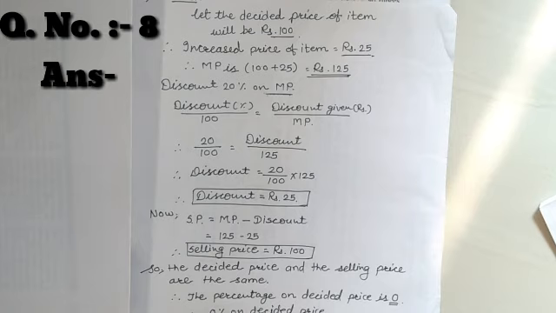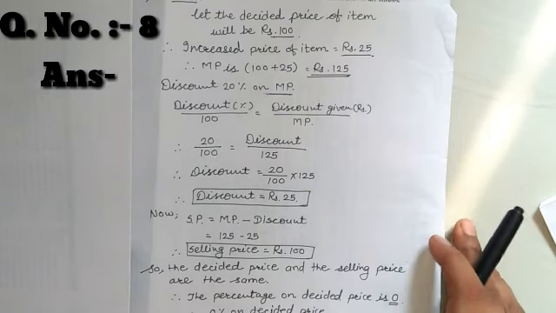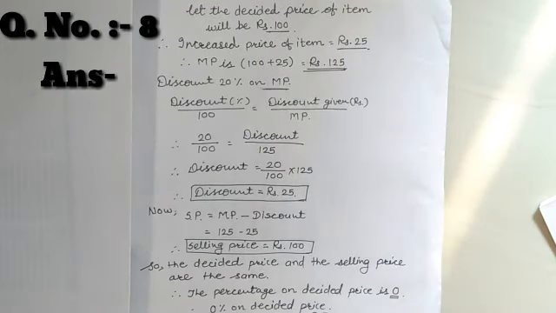Therefore 0% on the decided price will be got by the shopkeeper. Got it students? Like that way we have finished our answer. If you want, you can take out the screenshot and write it very systematically in your classwork notebook.